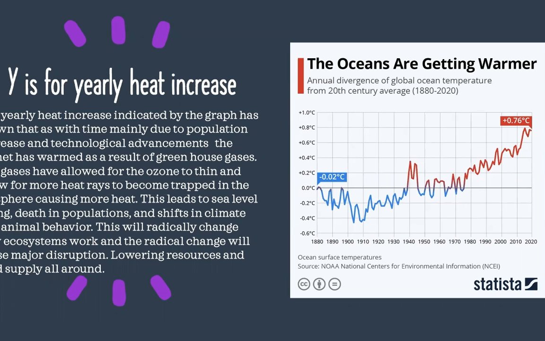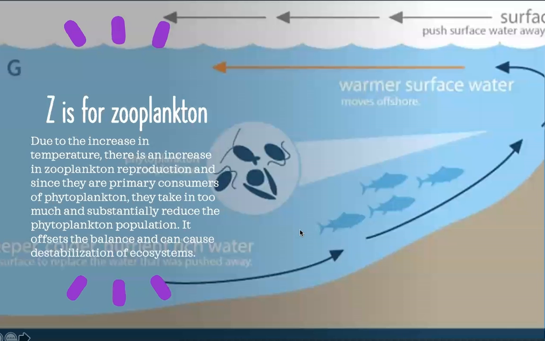This leads to sea level rising, death in populations, and shifts in climate and animal behavior. And this will radically change how ecosystems function, causing major disruptions, and it potentially lowers resources and food supplies all around. Essentially, this is showing that we're all just connected. It's not just humans being in charge. We all work and live off of each other.